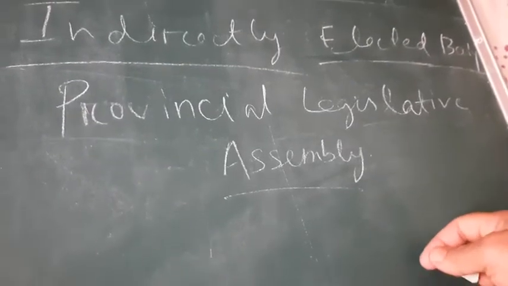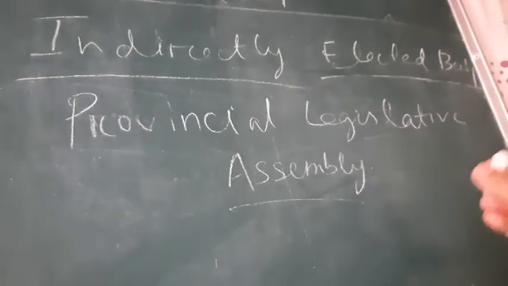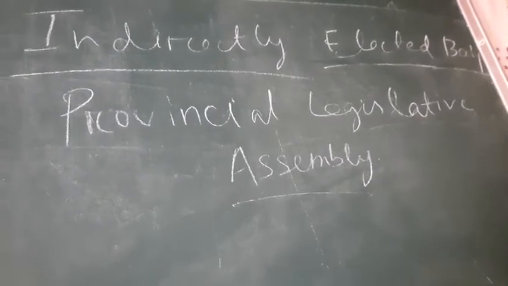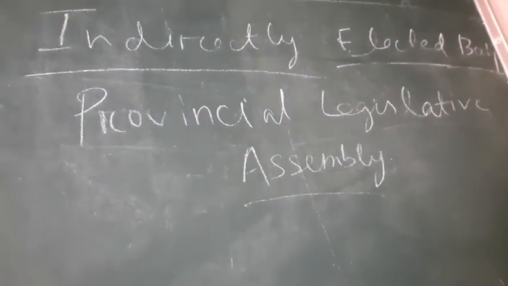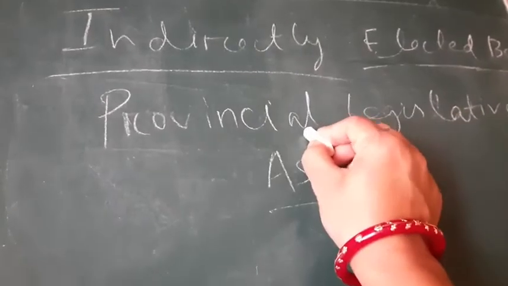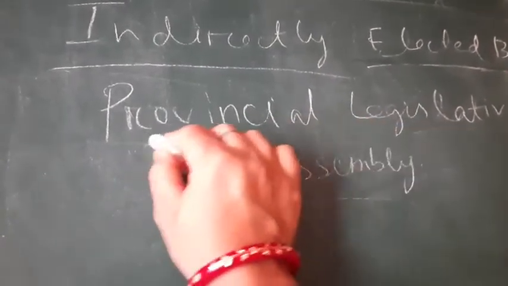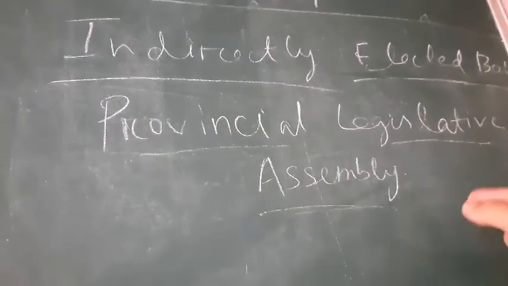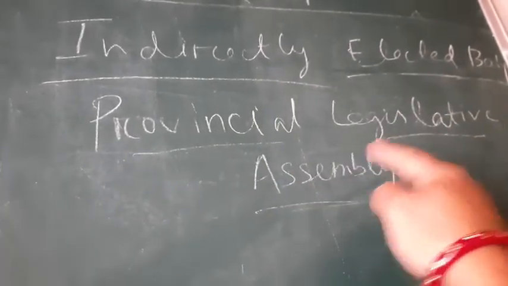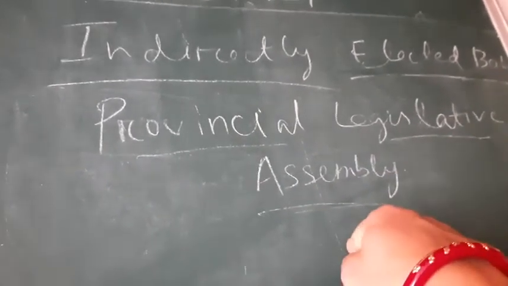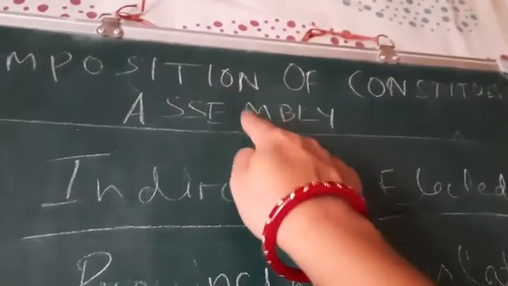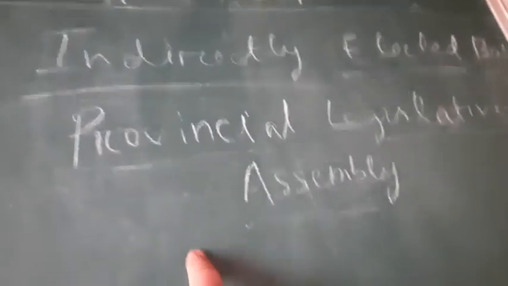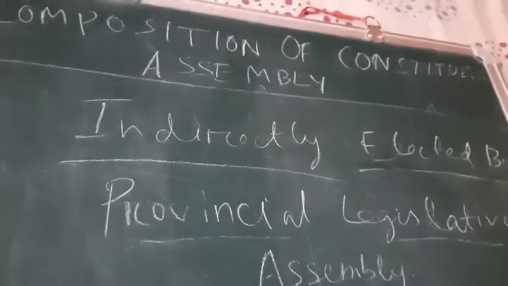Legislative assembly means Bidhan Sabha. During British rule, these territories were not called states but provinces, so the name was Provincial Legislative Assembly.